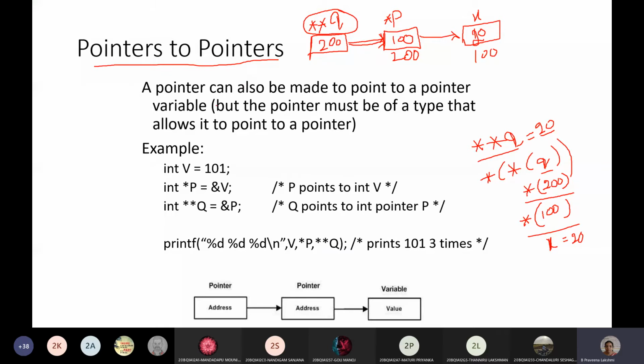So pointer to pointer is nothing but pointing to another pointer variable. It is like this: this is one pointer variable, this is another pointer variable, and this is the actual variable. The actual variable is pointed to by the first pointer variable, and this first pointer is pointed to by the second pointer variable.